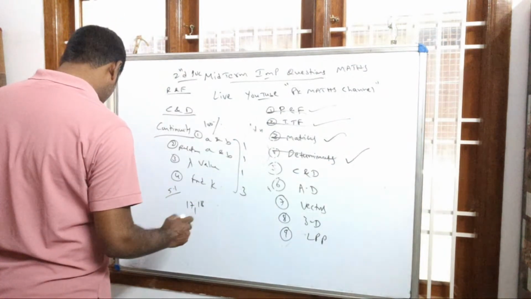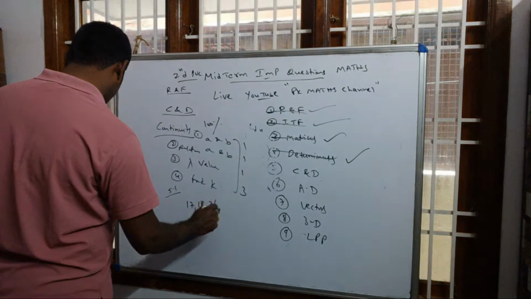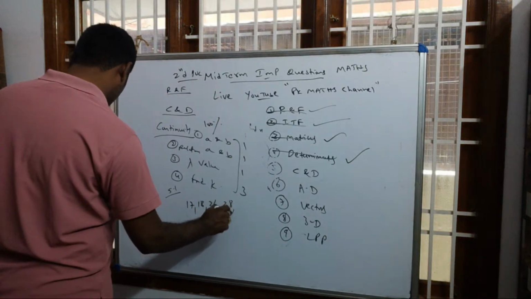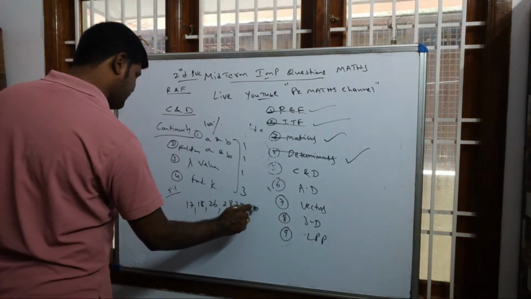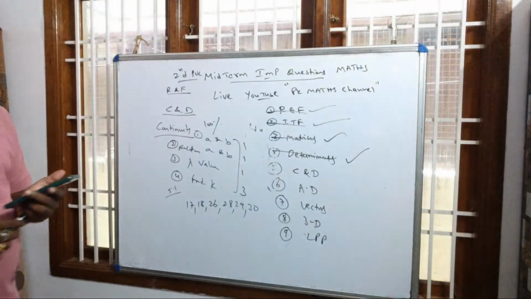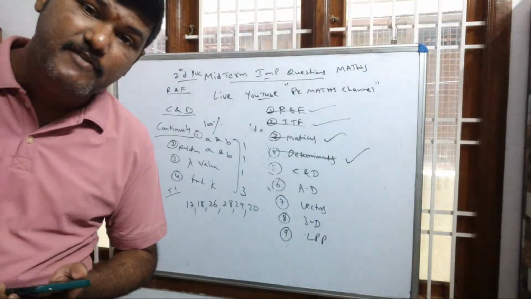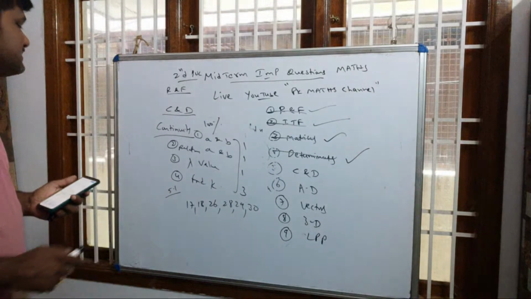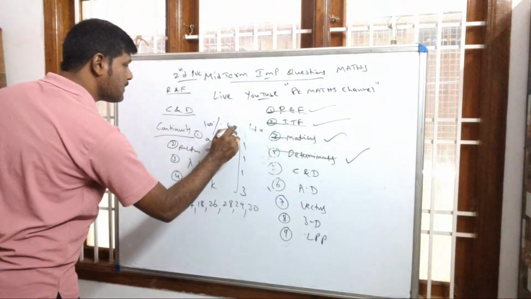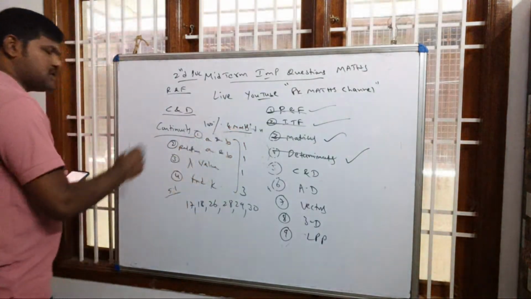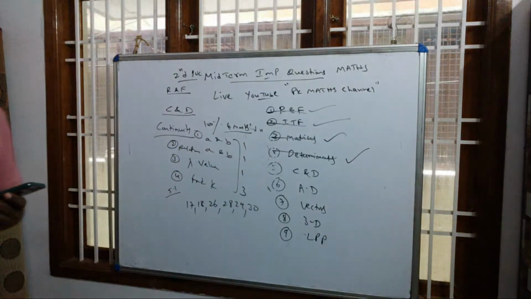And also, dear students, very important: 26, 28, 29 and 30. These 6 questions you need to focus on compulsorily. 1 question will appear in the examination for 4 marks. Out of these questions, 1 question will compulsorily come in the examination.